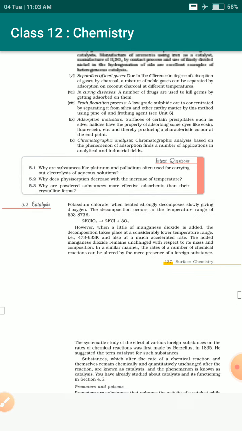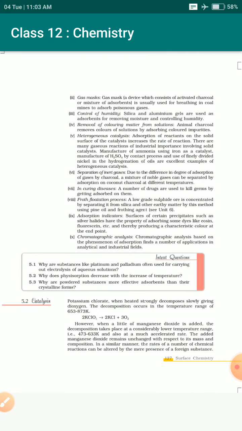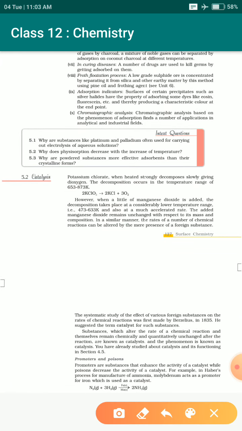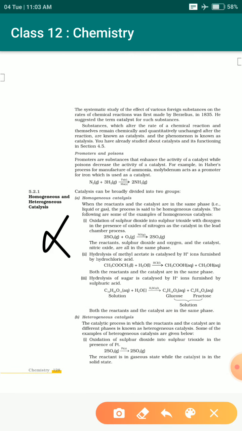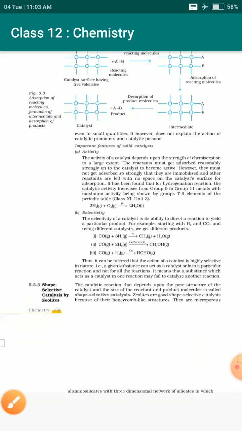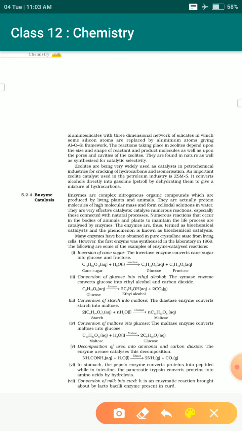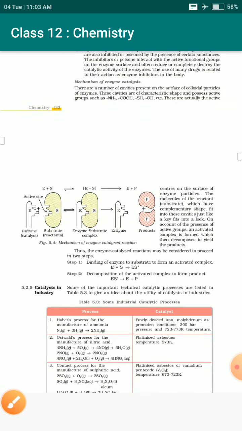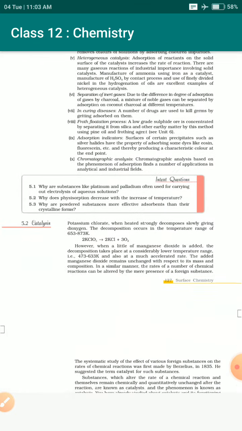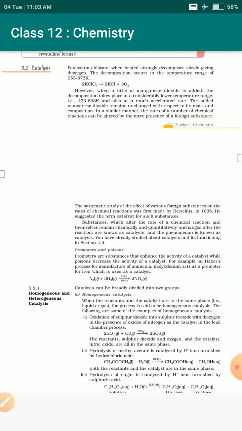Up till the previous class, we discussed various applications of absorption, and I believe that you had written the notes of it. The next few topics are being cancelled: catalysis, then heterogeneous and homogeneous catalysis, and then enzyme catalysis. All these topics are actually cancelled. We will just understand the basics so that we can understand the in-between topics which are coming.